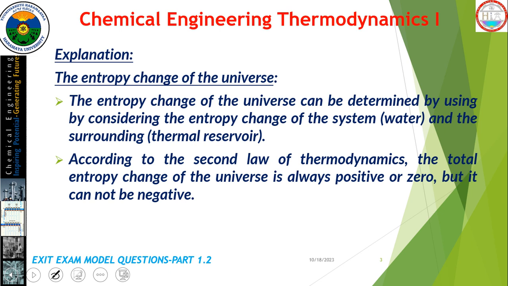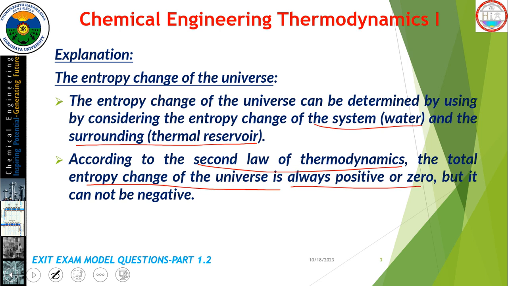The entropy change of the universe can be determined by considering the entropy change of the system, water, and the entropy change of the thermal reservoir. According to the second law of thermodynamics, the total entropy change of the universe is always positive or zero.